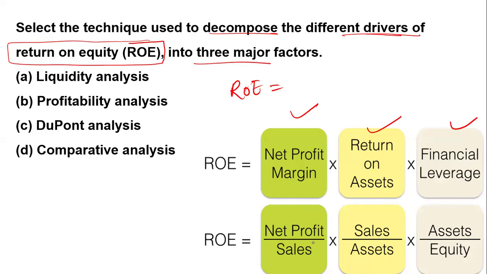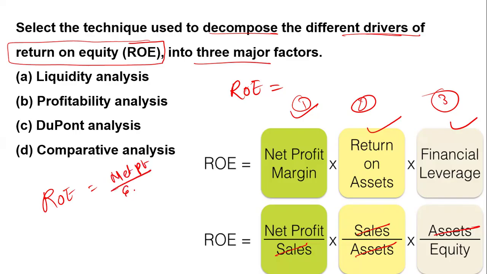When we multiply all three factors, the sales and assets cancel out. So ROE is the relation of net profit divided by equity.